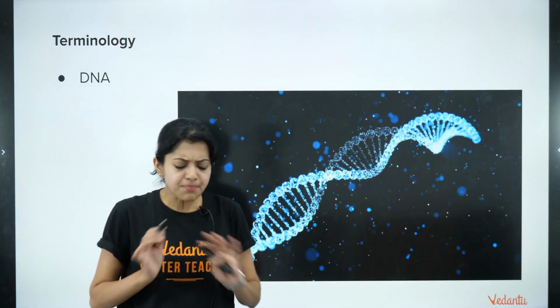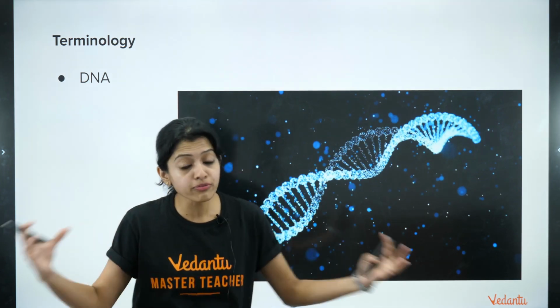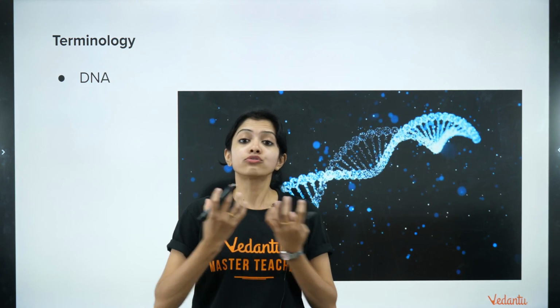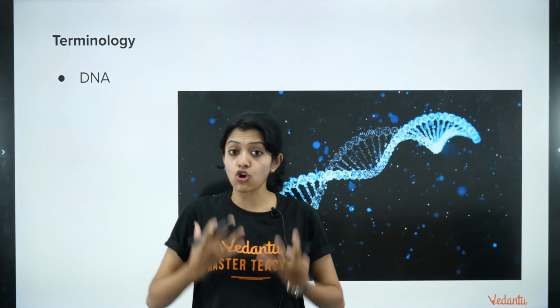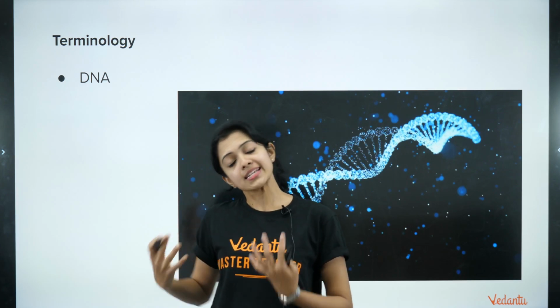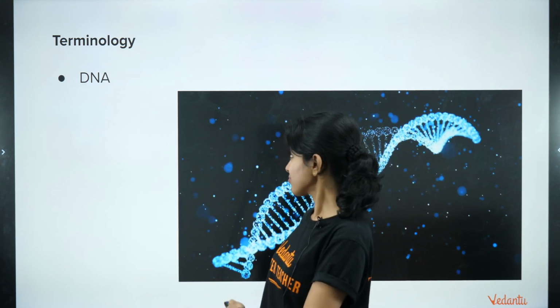Deoxyribonucleic acid, simply put, the simplest form that I can put it for you is, it is the biochemical form of the genetic material, which is found inside the nucleus of each of our cells. Okay, it is basically the genetic material that we have, DNA.